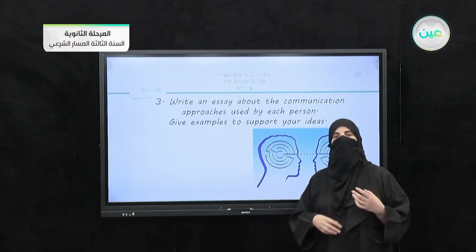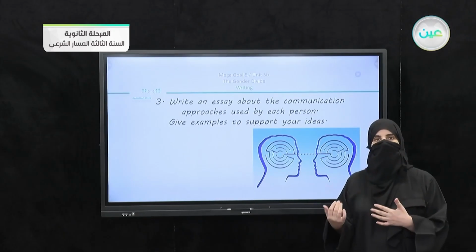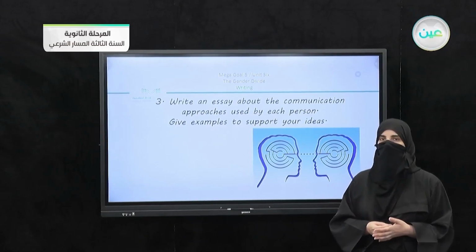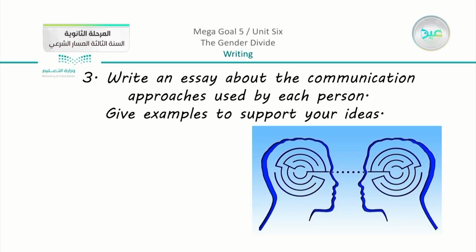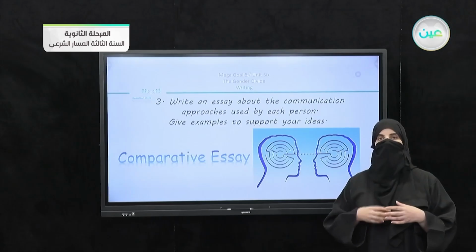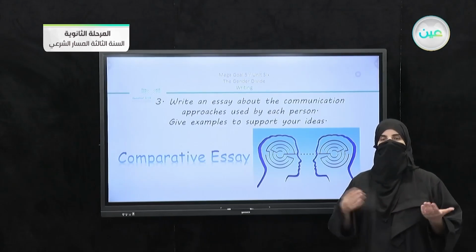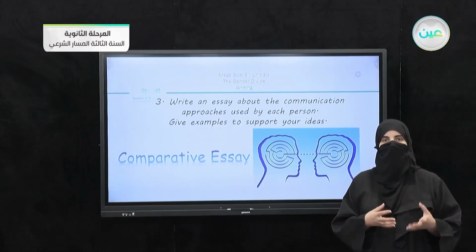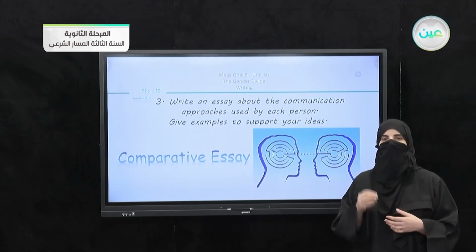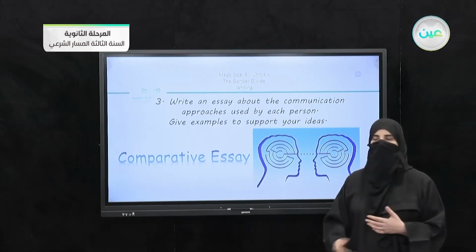So we have these two people. We are going to describe each person here. How do they communicate? What are the communication approaches? Give examples to support your ideas. So when we said that we have two people, we are going to write an essay about each person and how this person communicates. We are actually comparing, so we are going to write a comparative essay.